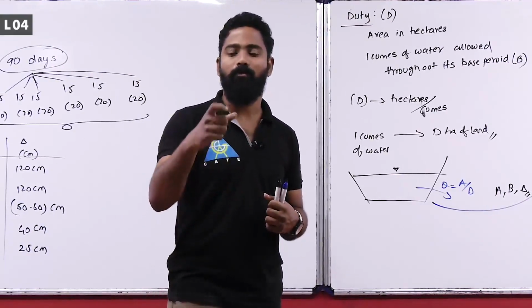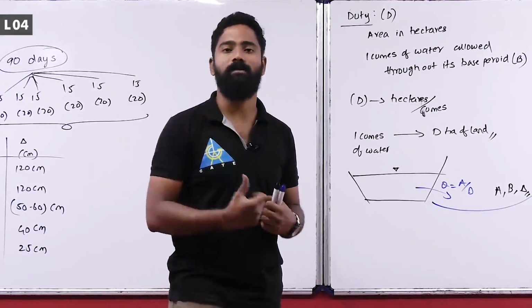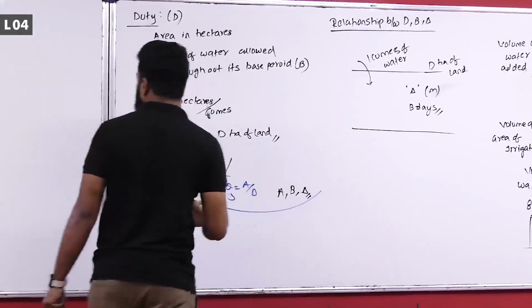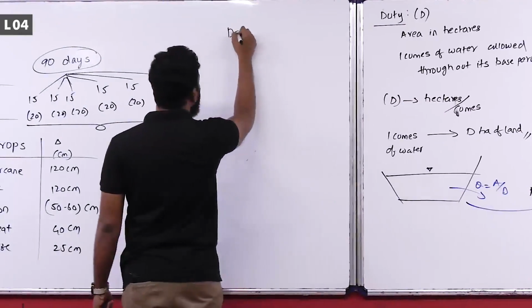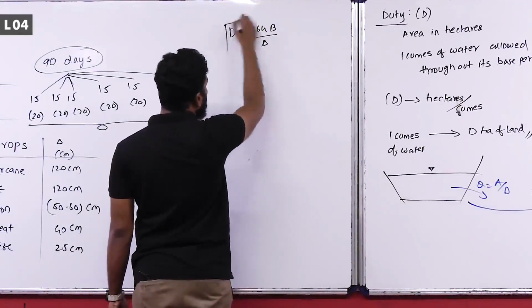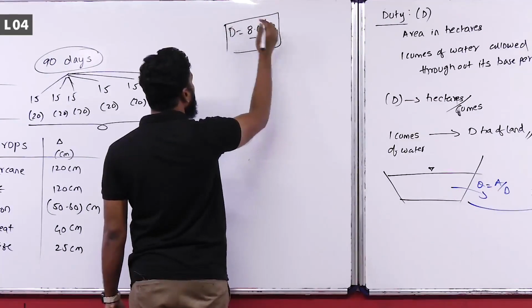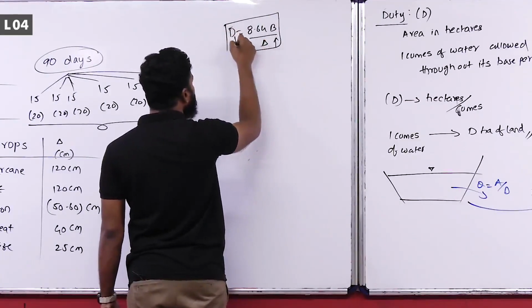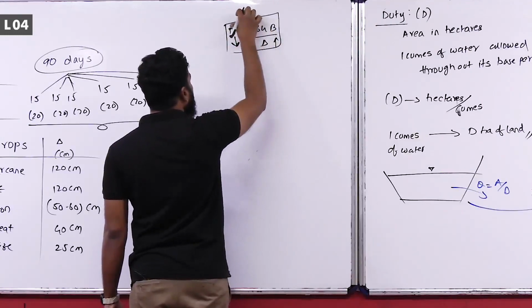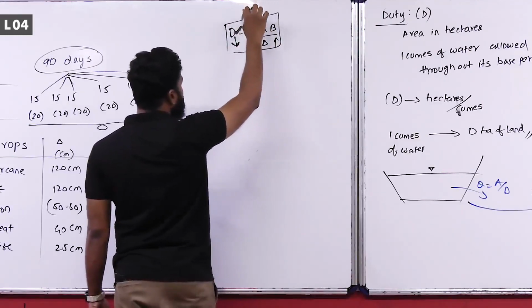For sugarcane, a larger amount of delta is required. D is equal to 8.64 B by delta. If delta is more, then duty decreases.